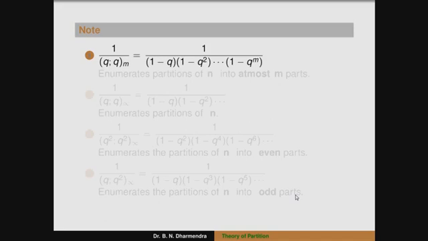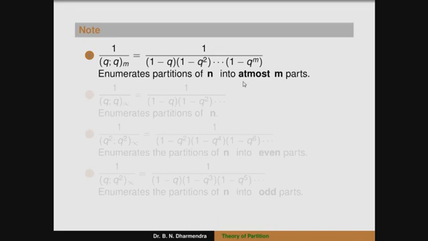In terms of partitions, this enumerates partitions of n into at most m parts. There are no negative terms, only positive terms.